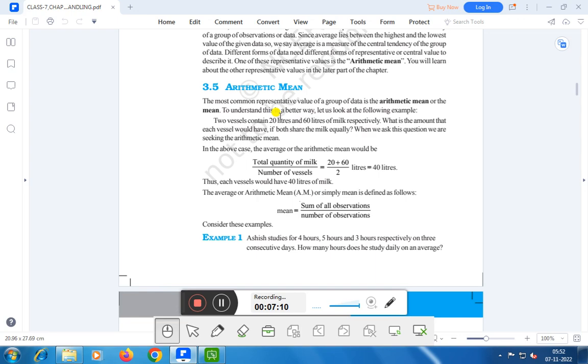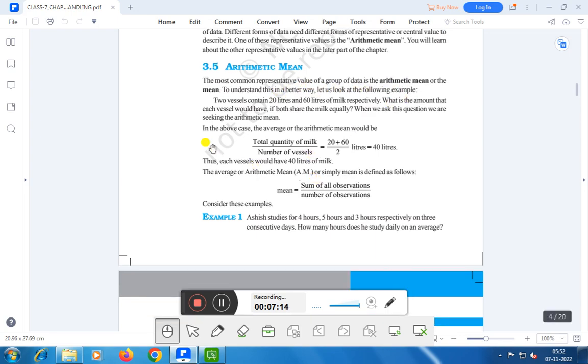To understand this in a better way, let us look at the following example. Two vessels contain 20 liters and 60 liters of milk respectively. What is the amount that each vessel would have if both share the milk equally? When we ask this question, we are seeking the arithmetic mean. In the above case, the average or the arithmetic mean would be total quantity of milk divided by number of vessels, that is (20 + 60)/2, that is 40 liters. Thus, each vessel would have 40 liters of milk.